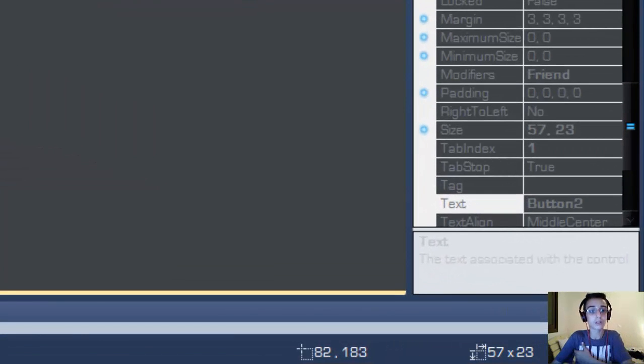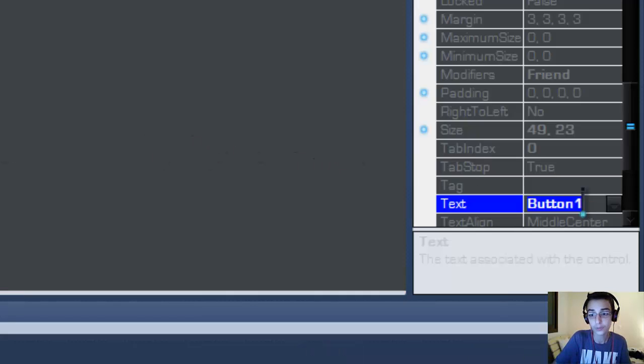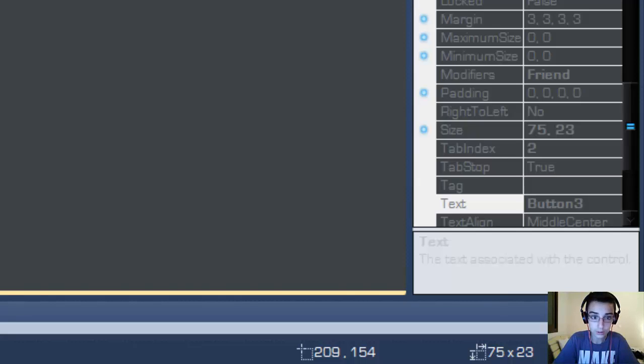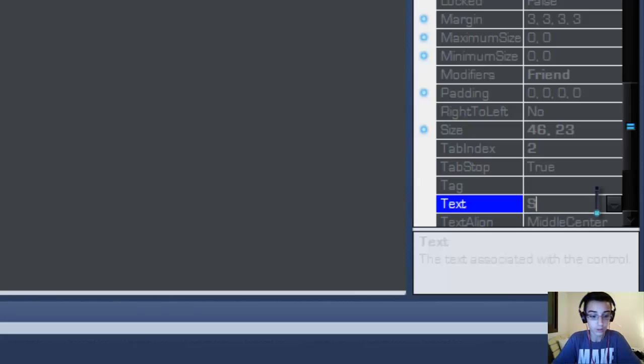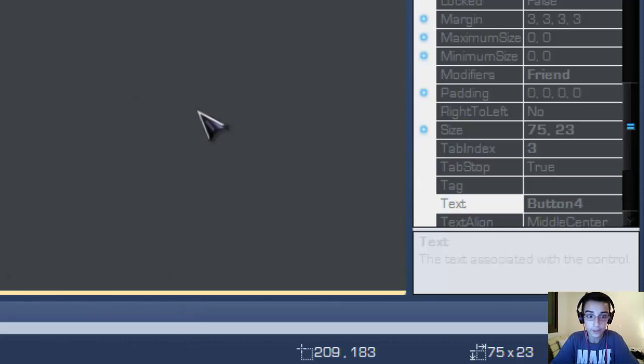Rename this button to start. Resize this button a little, and rename it to stop. This one to show playlist. Sorry, playlist.